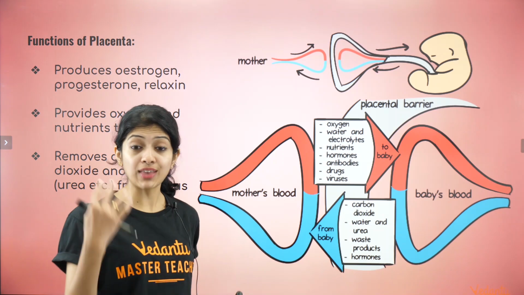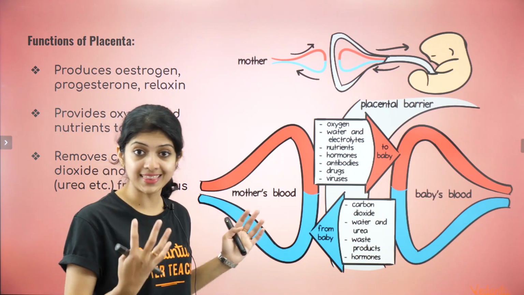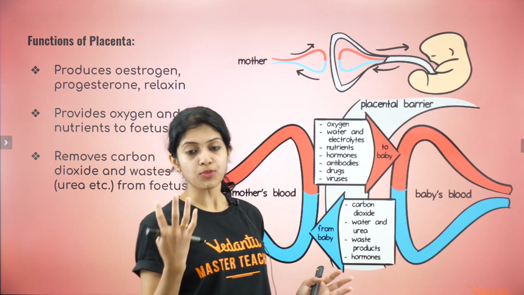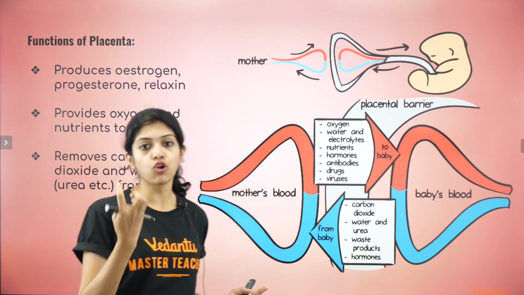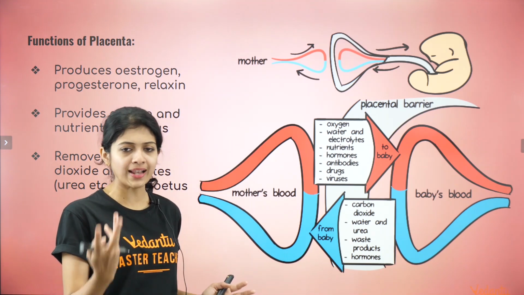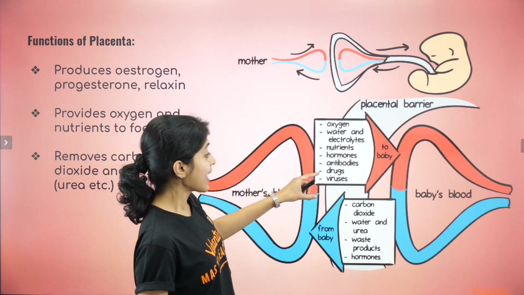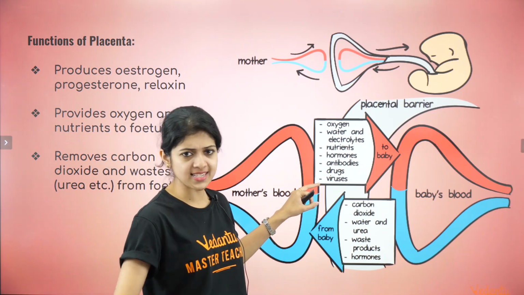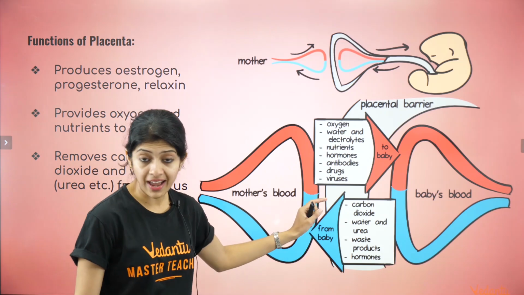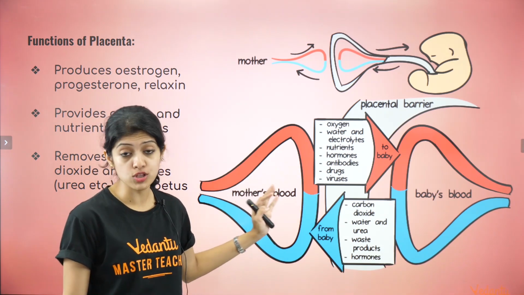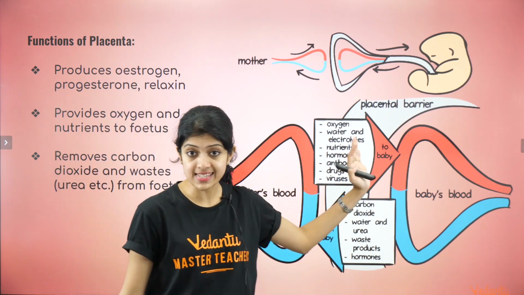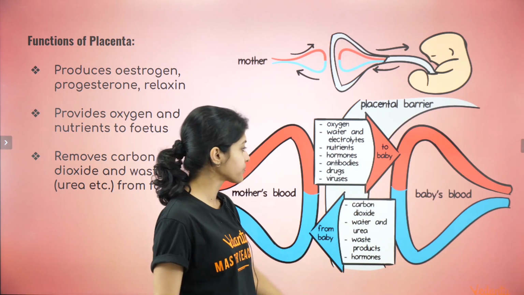This is the time when a lot of antibodies from the mother's body enter the fetus's body. And hence, if that happens well enough at this stage, that child or that baby will have a lot of those antibodies and have a very well developed immune system, right? And then drugs, any medicines that are taken in. Viruses, of course, they can also pass in through this connection, the placental connection.